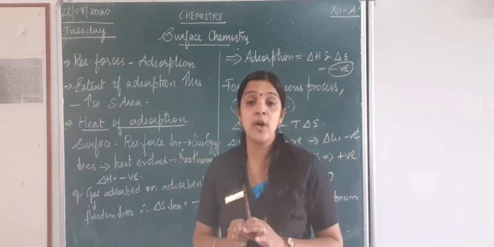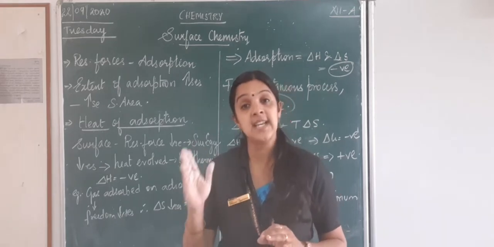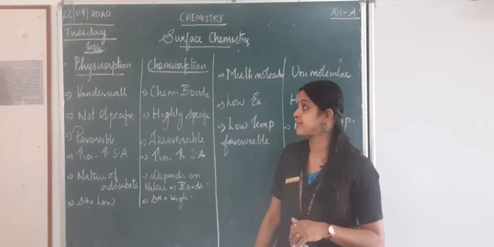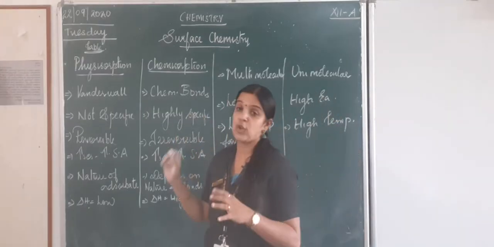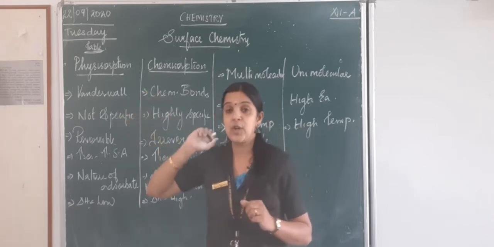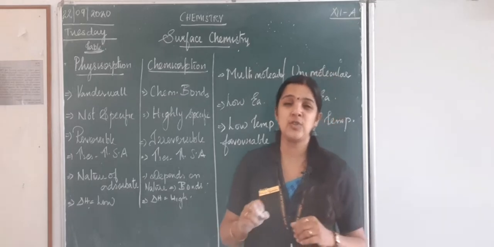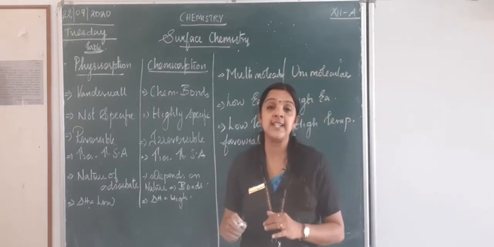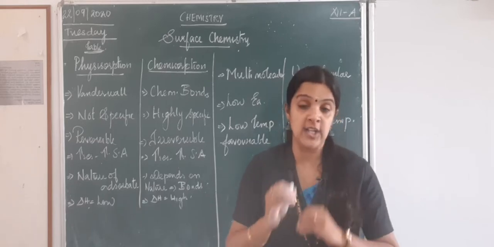Now we will learn about types of adsorption, that is physisorption and chemisorption. So what is physical adsorption, or I can say physisorption? The adsorption process, when it depends on the van der Waals forces. You know what van der Waals forces are? We have learnt in +1. Weak forces that exist between the molecules.